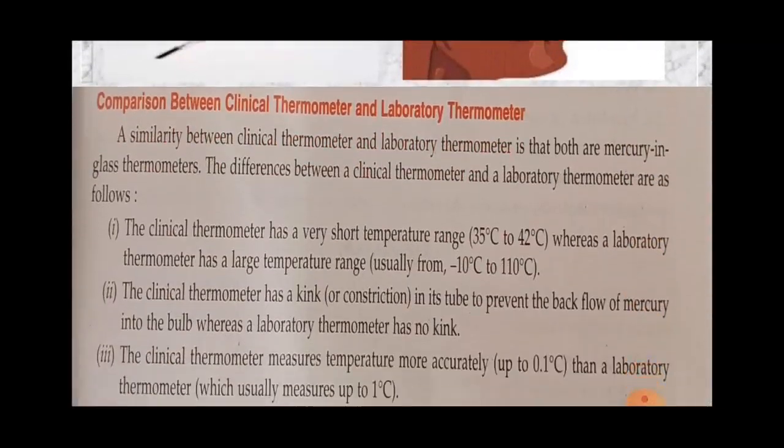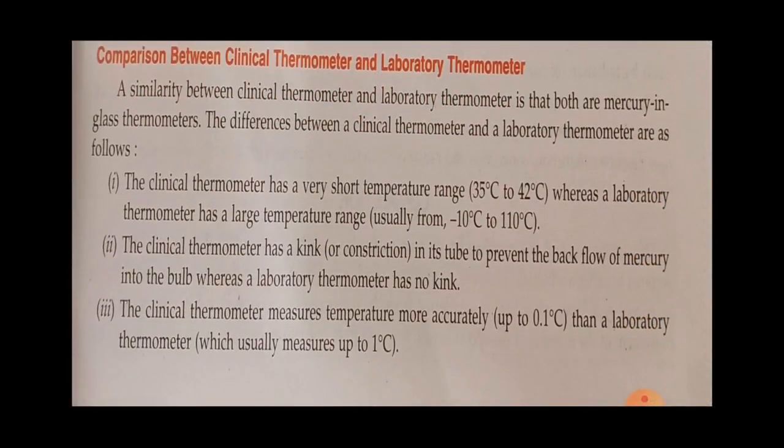Understood? This is about the clinical thermometer and the laboratory thermometer. Understood both these thermometers? And now, the similarity between the clinical thermometer and the laboratory thermometer is that both are mercury glass thermometers.